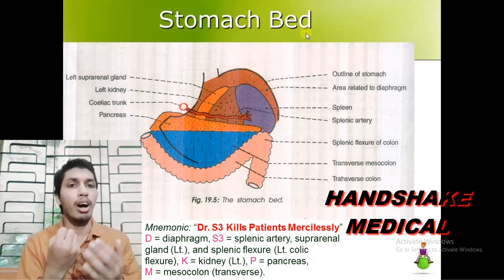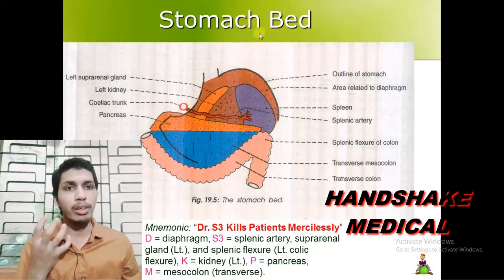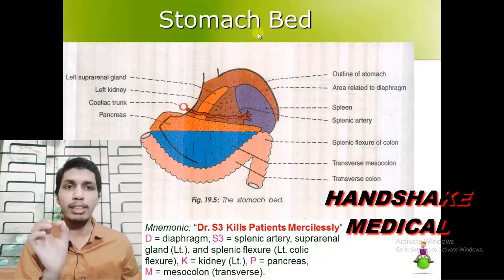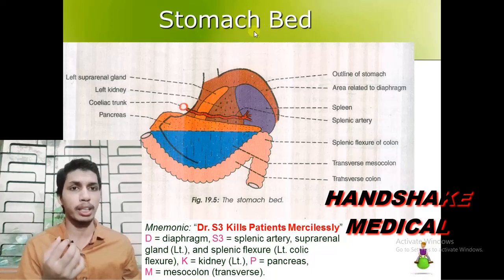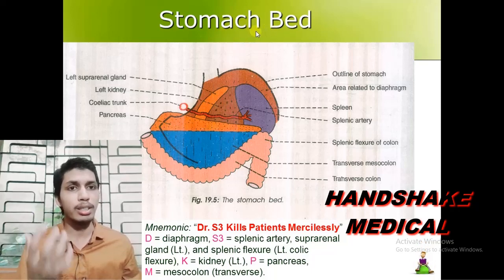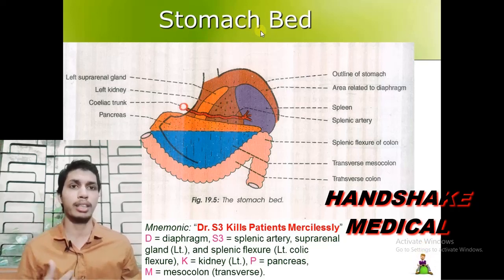So all the posterior surface visceral relations of the stomach we would include in the stomach bed. Actually, to specify further, it is the posterior inferior surface relations of the stomach. So what is the stomach bed? It is the posterior inferior surface relations of the stomach.